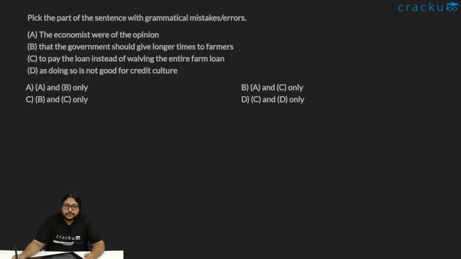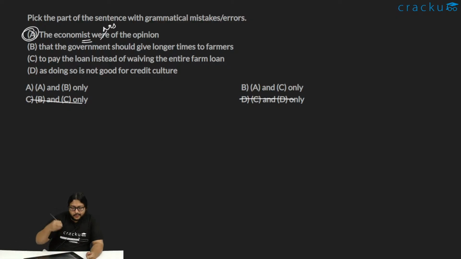Okay, so one hint: because I've taken this in the subject verb agreement section, there has to be one error with the subject verb agreement. So first things first, the economist, one economist, singular subject, has to be was. So A is the error, we understand that. So the other options without A we can clearly reject. Now let's see B and C.